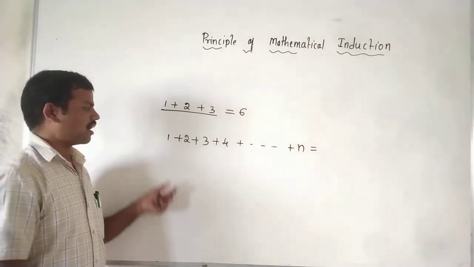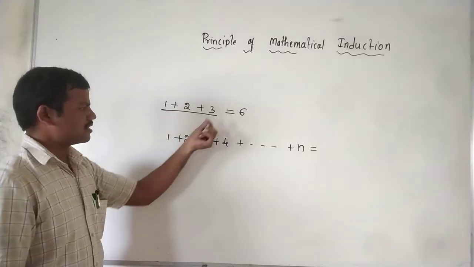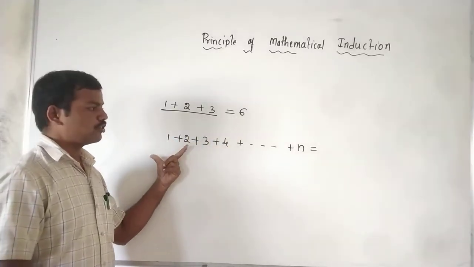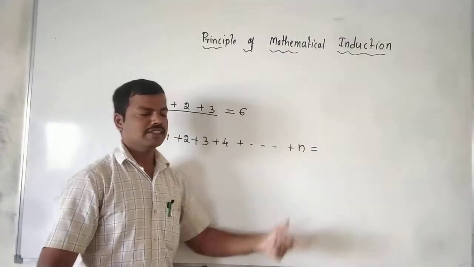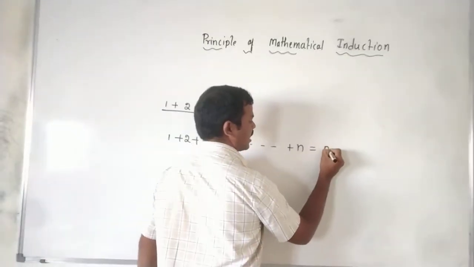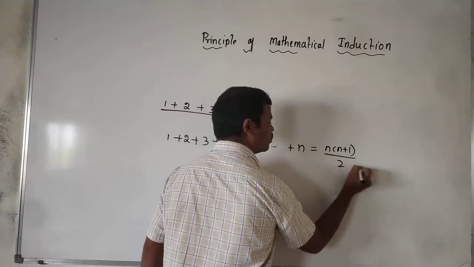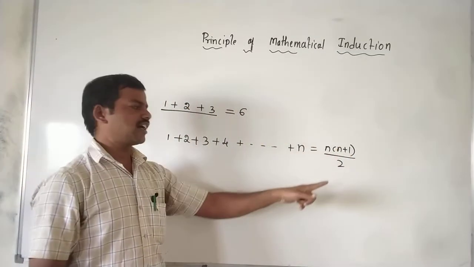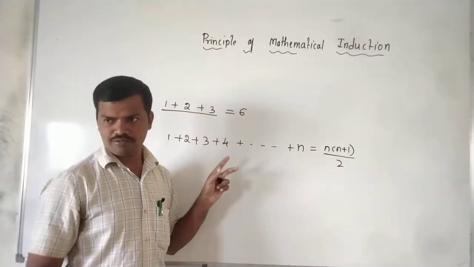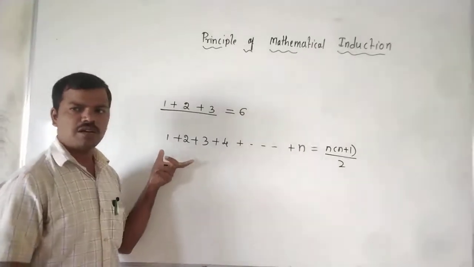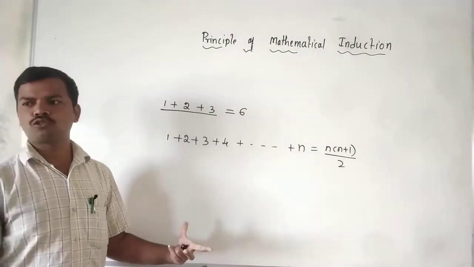The sum of 3 numbers is 6, then what about the sum of n numbers? We know that it is n into n plus 1 divided by 2. Whether it is correct or not, we have to verify. Here we have particular steps to follow.